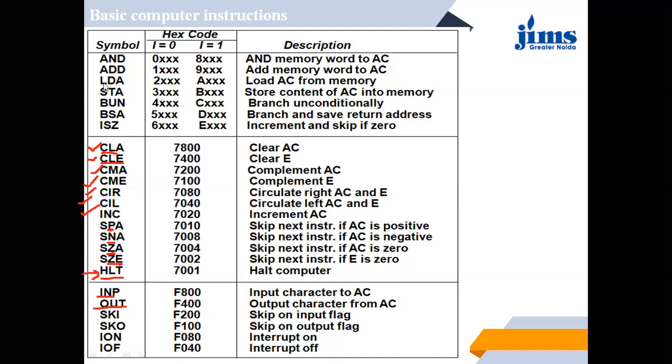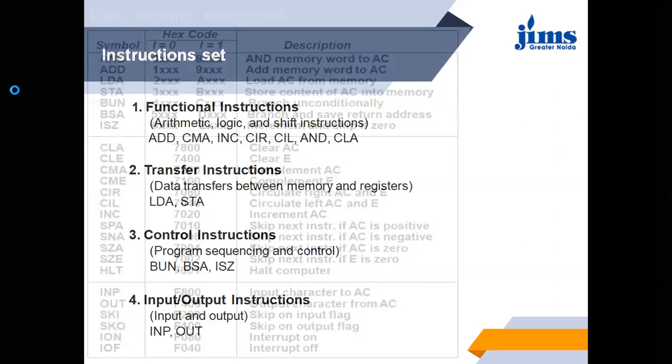And this is SKO, means skip on output flag. This is interrupt on. When there is some problem in the circuit, it is interrupt off. So these are the different operations that we can perform through the microprocessor, either on the accumulator or on different registers.